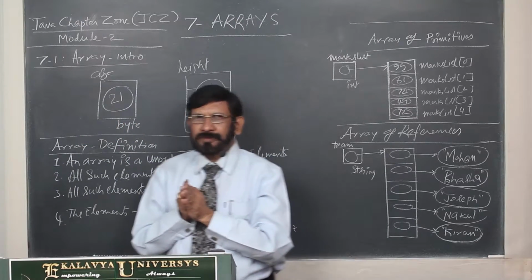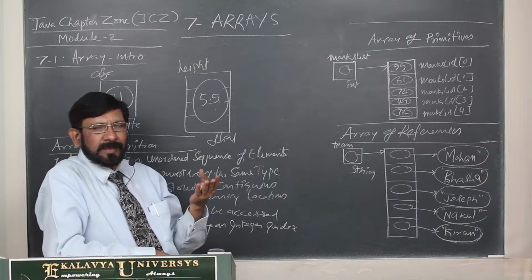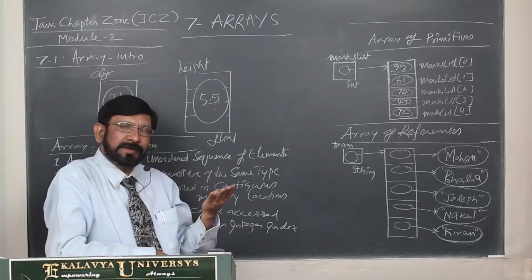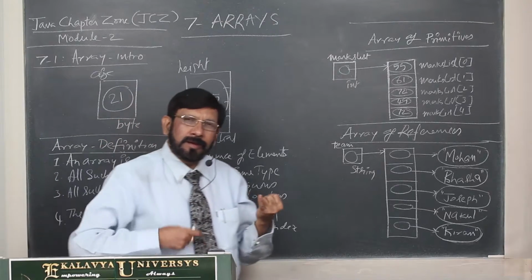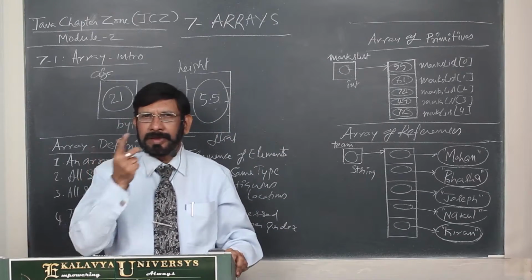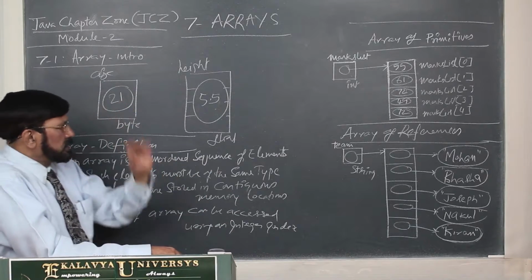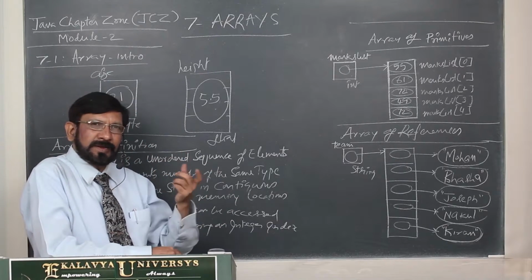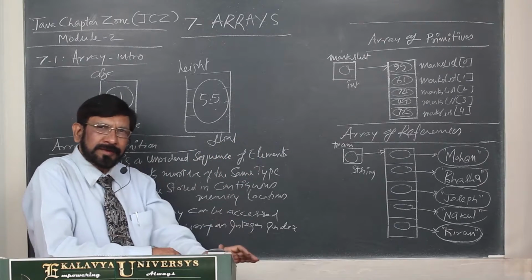Java supports 8 primitive types. As you know, they are byte, short, int, long, float, double, character, and boolean. All these variables can be created using one of the 8 types.